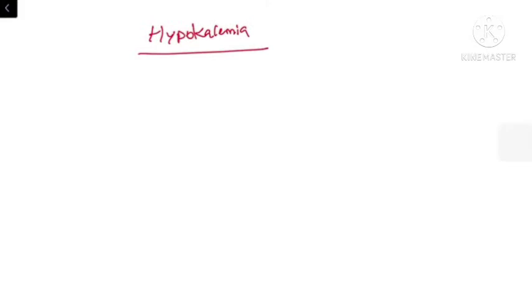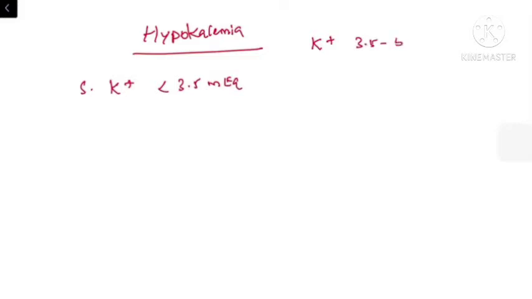Hypokalemia is defined as a serum potassium level of less than 3.5 milliequivalents. So the normal potassium level in the human body is 3.5 to 5.3 milliequivalents. When the serum potassium is below 3.5, it will lead to various presentations in our clinical practice.